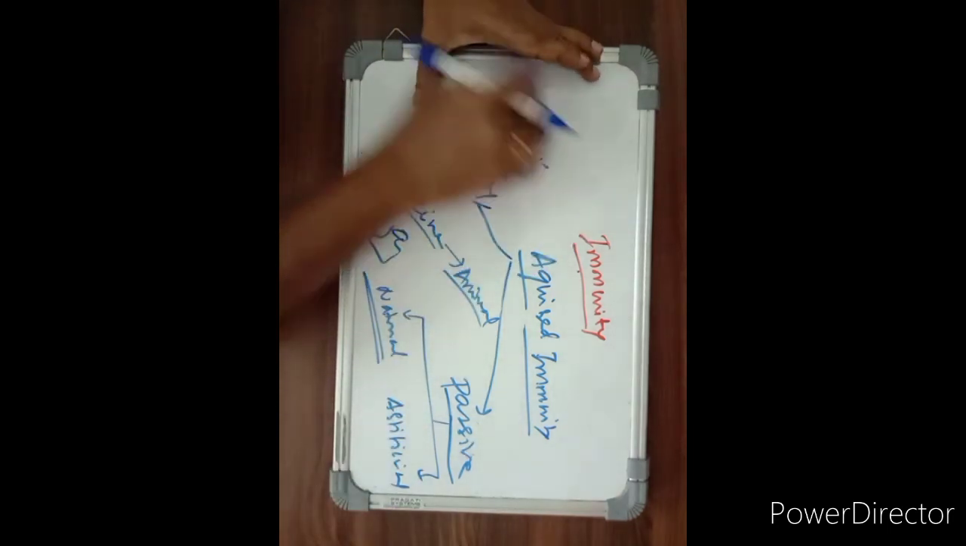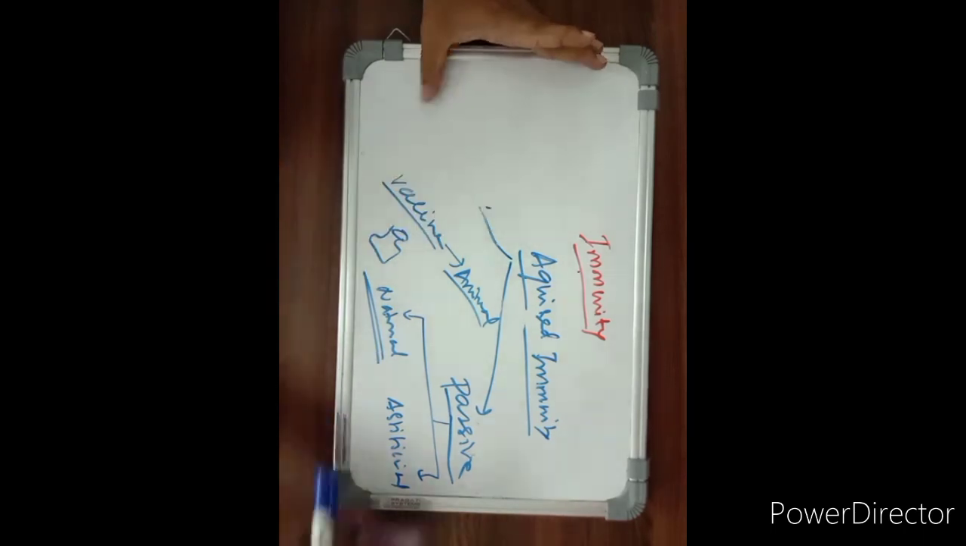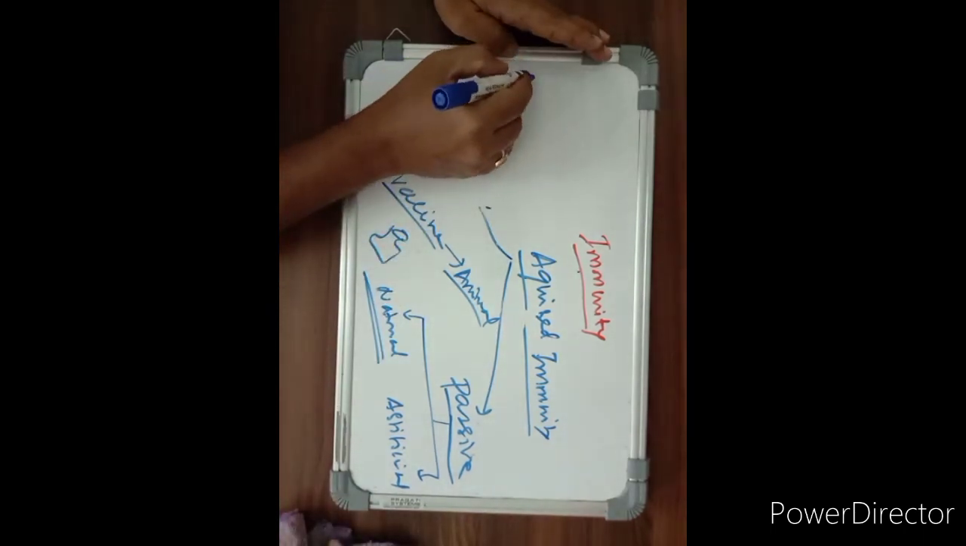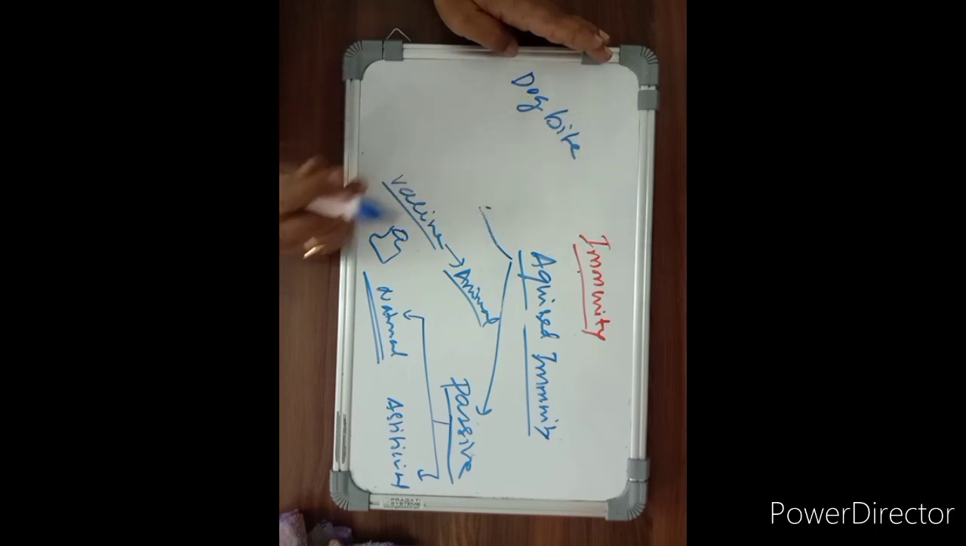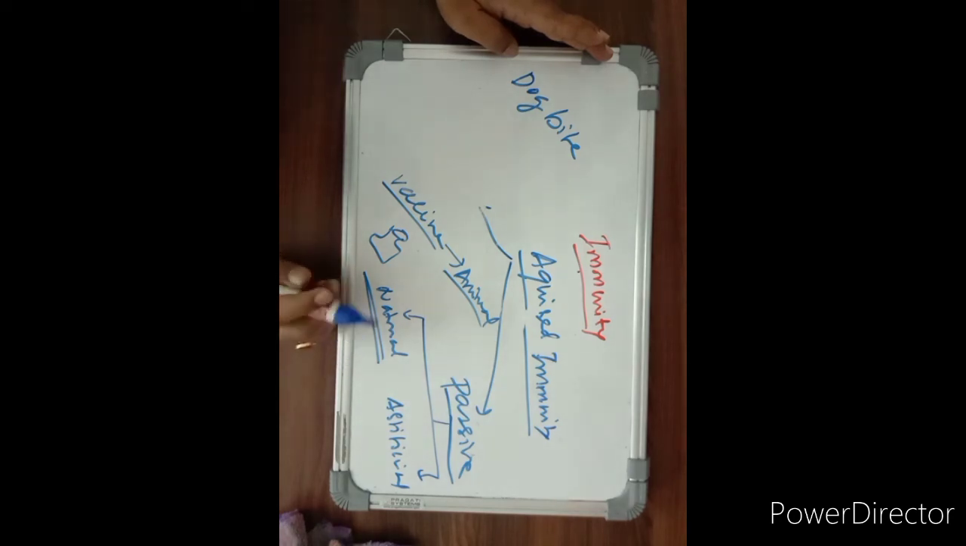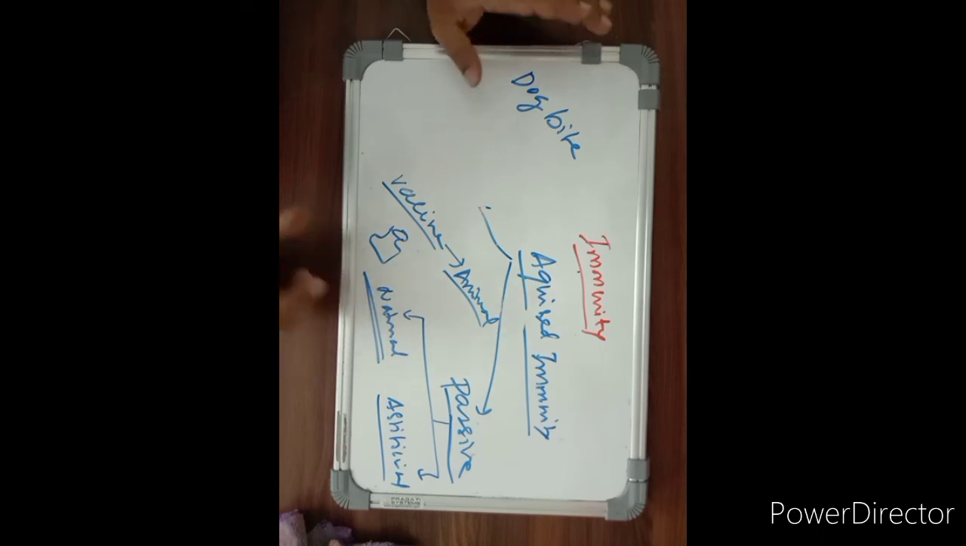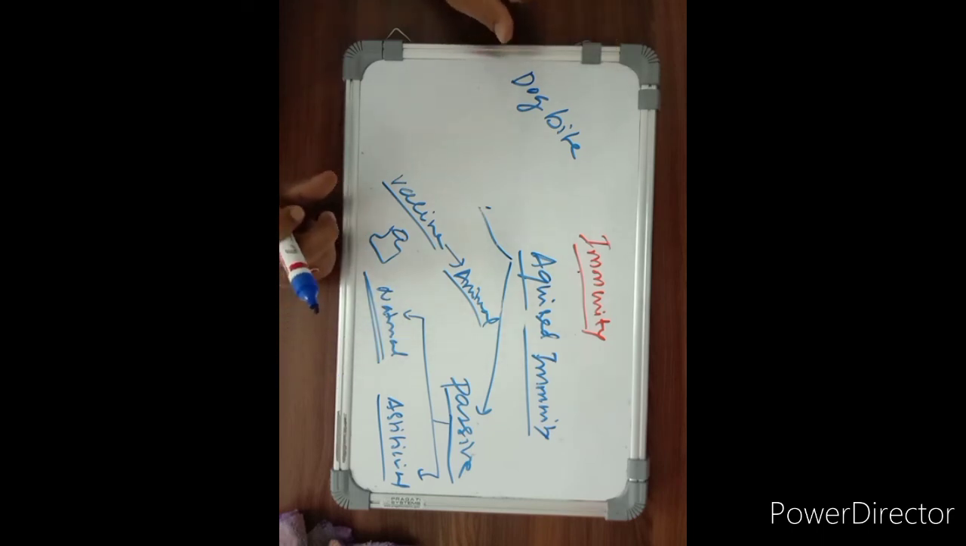For example, suppose a person gets a dog bite, and if it is a huge dog bite, meaning a large area of the body has been exposed to the dog bite, in that condition the rabies vaccine alone is not sufficient. So there is a requirement of artificial passive immunity. Ready-made rabies immunoglobulins are available.